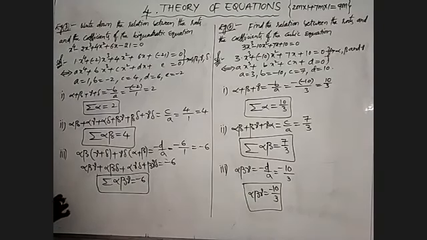Finally, now I am going to the last condition, that is alpha beta gamma delta is equal to E by A. What about the value of E here? Here E is minus 2, A is 1, minus 2 by 1 means minus 2. That is the value: alpha beta gamma delta is equal to minus 2. Later now I will explain the next one.